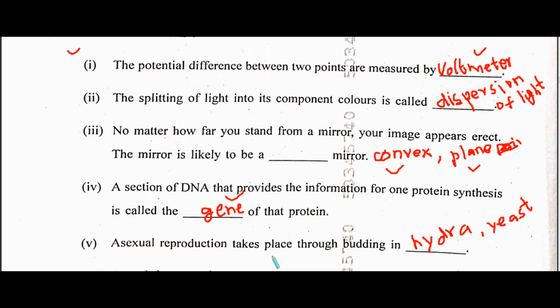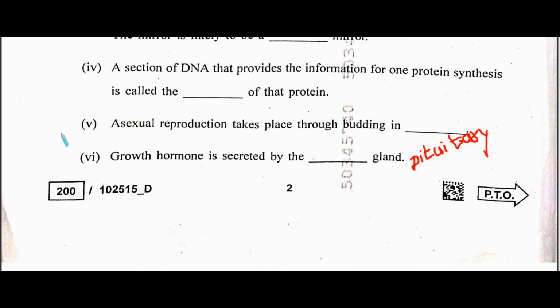Asexual reproduction takes place through budding in Hydra and yeast. Next, growth hormone is secreted by the pituitary gland.